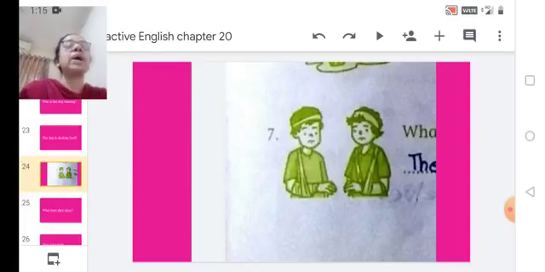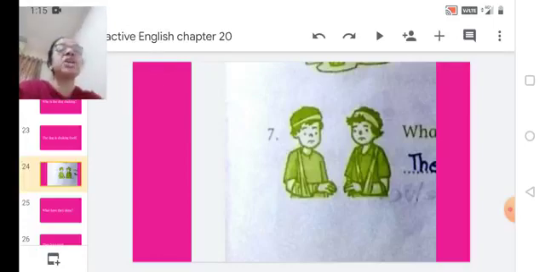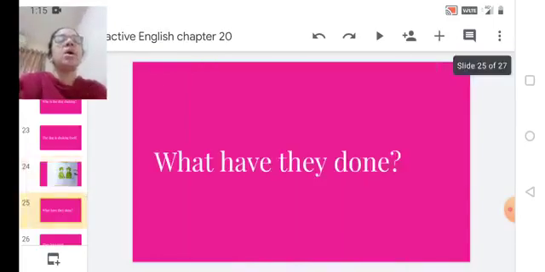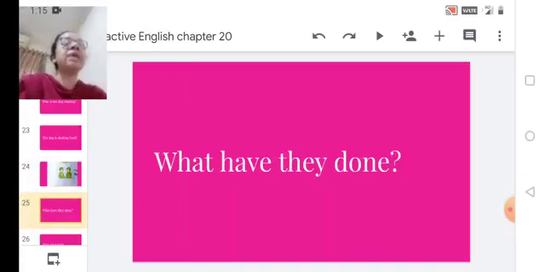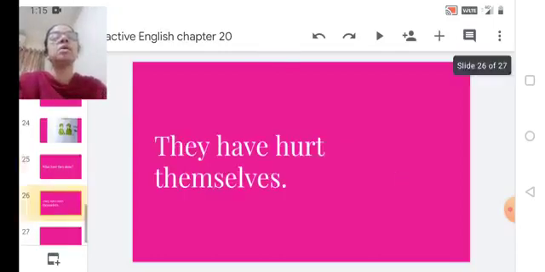Now just have a look at this picture. Let us move ahead. The next picture you can see is there are two boys. Both have slings on their hands. That means they have hurt themselves, right? So let us check the question. What have they done? Maybe while playing they fell down. So let's check what is the answer.